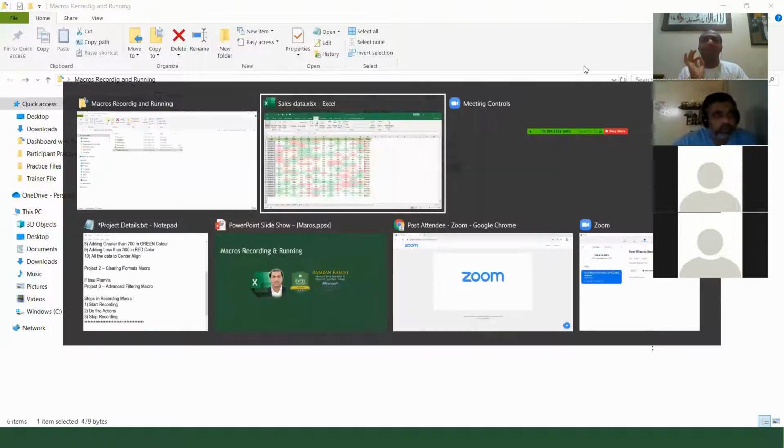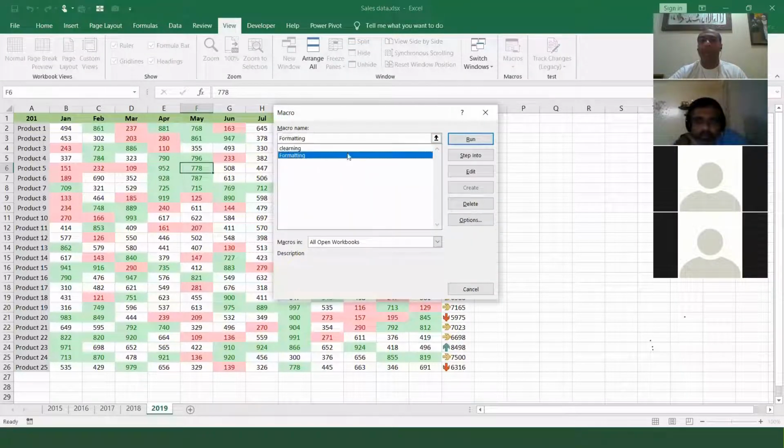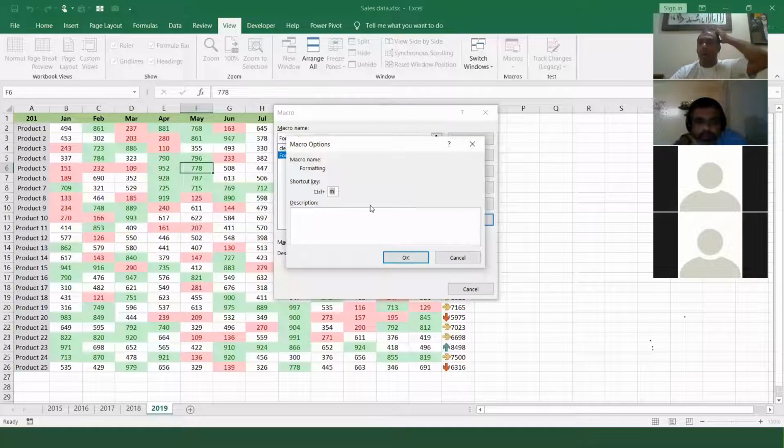This is one of the very interesting questions which we have been asked. At the start of the macro, I told you to give a shortcut of one character which is not used. So I said, okay, Control M is not used, Control L is for list actually, but we took Control J as it is not used. Most of the shortcuts are used: A for all, B for bold, C for copy, D for down, E for flash fill, F for find, G for go to, H for replace, I for italic. Mostly all the shortcuts are used.